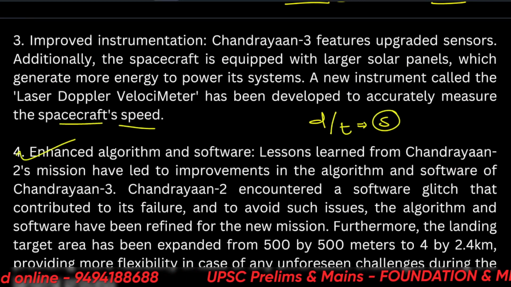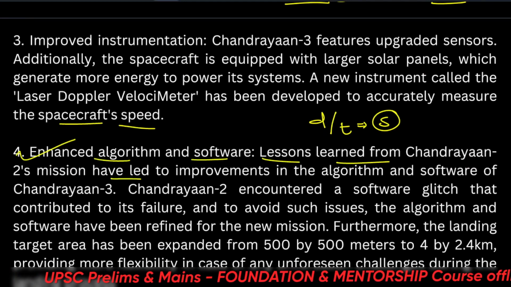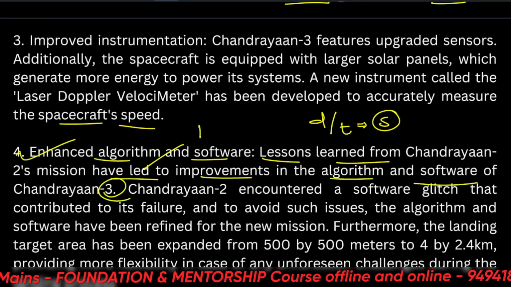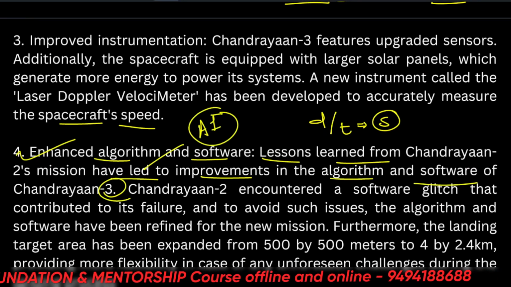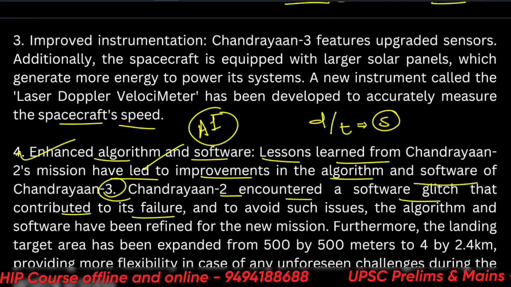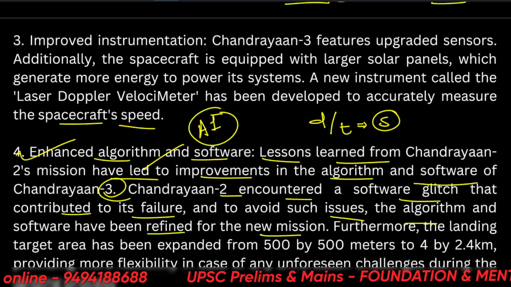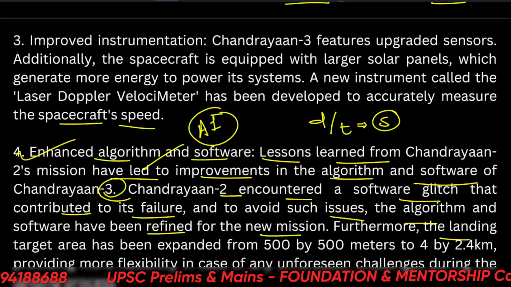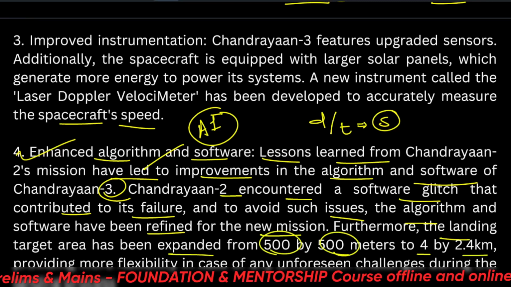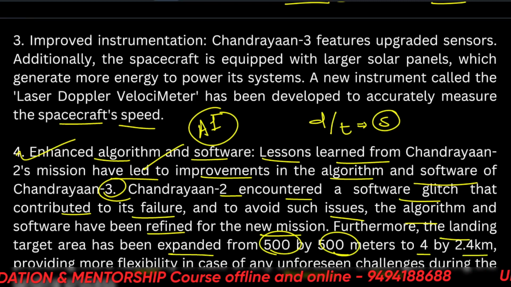Okay. So enhanced algorithm and software. Lessons learned from the Chandrayaan 2 have led to improvements in the algorithm and software of Chandrayaan 3. So this is something AI related, you can say. This is the use of AI. Chandrayaan 2 encountered a software glitch that contributed to its failure, and to avoid such issues, the algorithm and software have been refined for the new mission. Furthermore, the landing target area has been expanded from 500 by 500 meters to 4 by 2.4 kilometers, providing more flexibility in case of any unforeseen challenges during the landing process.